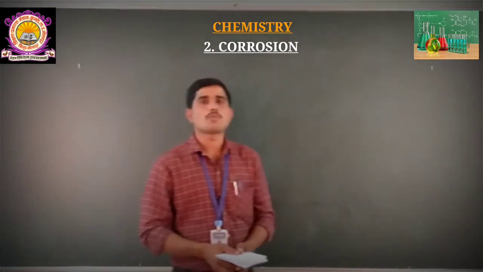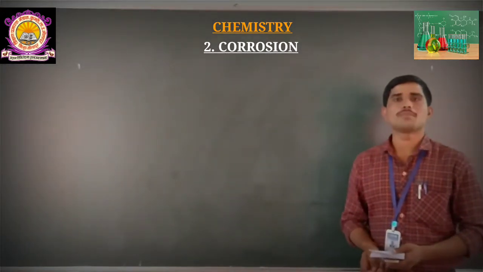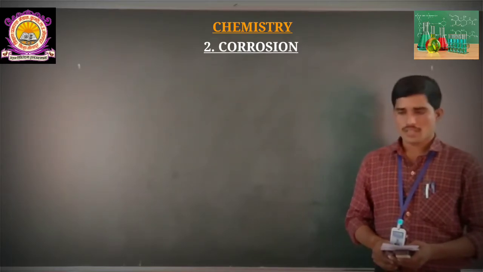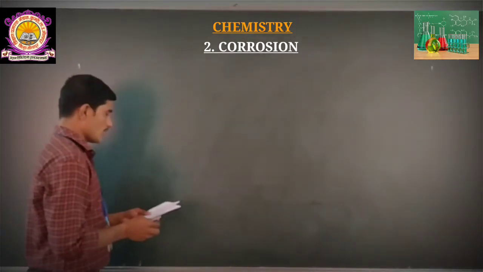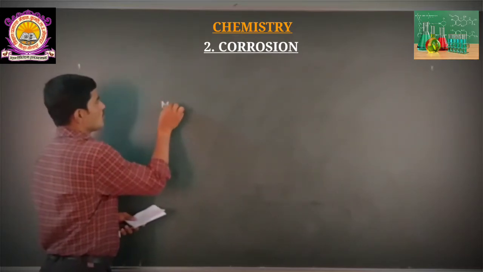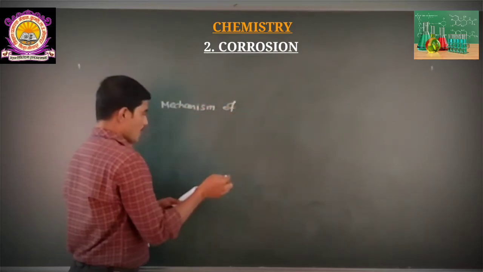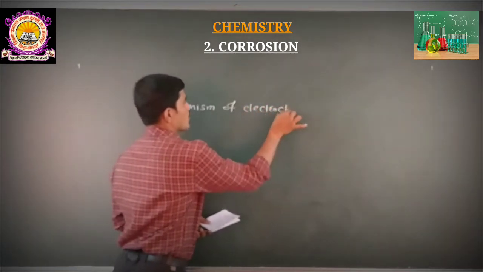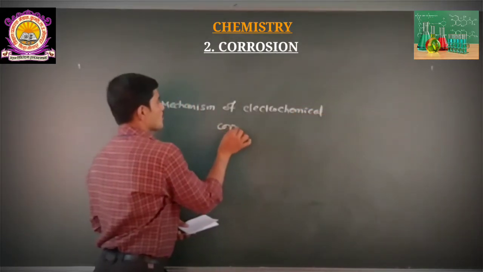Now, in our today's lecture, we are going to understand a very important concept concerned with corrosion. The name of today's concept is the mechanism of electrochemical corrosion.